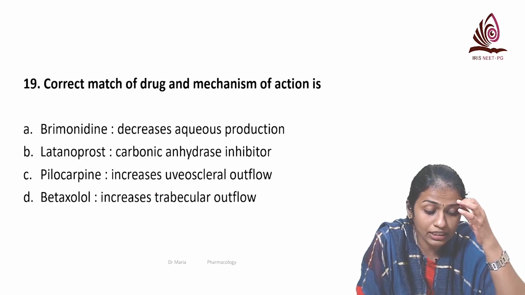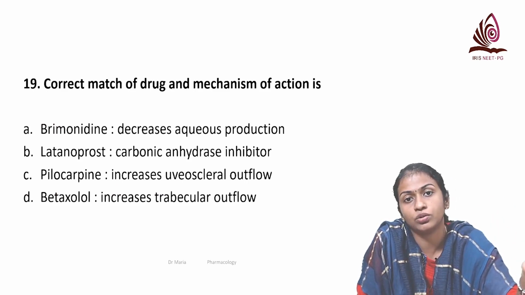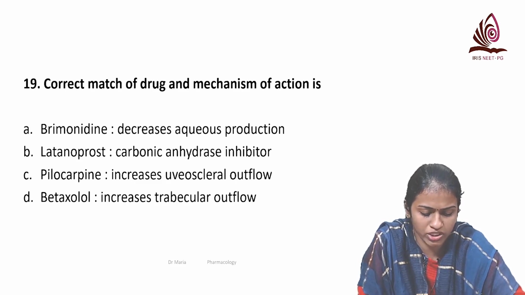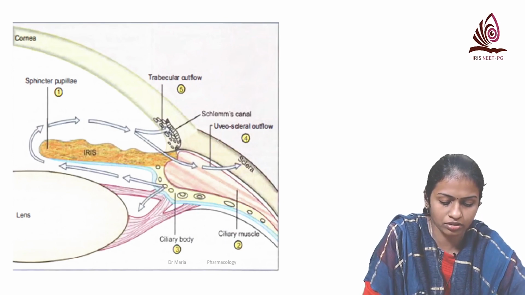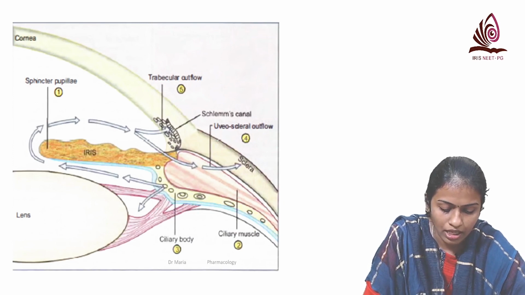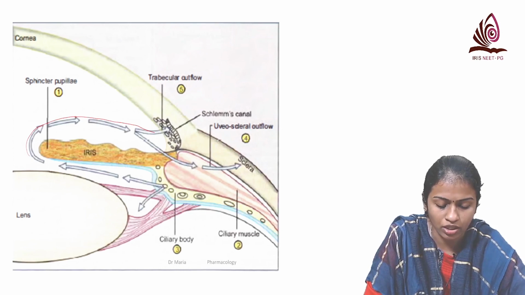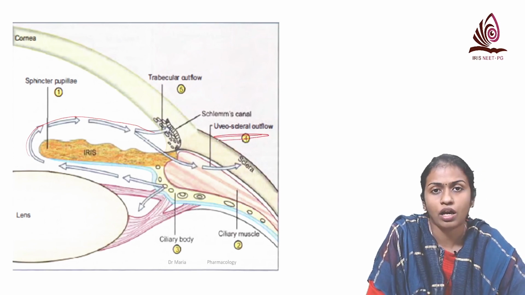Now this is again a direct question. Match the drug and mechanism of action, just so that you go through your anti-glaucoma drugs. So we'll just go through which are the drugs that we give for glaucoma, and then we'll come back to this question. You know this is a lens, and the aqueous humor is secreted by the ciliary epithelium, and there are two pathways: the conventional pathway, that is your trabecular outflow pathway going through the canal of Schlemm, and a minor pathway, the uveoscleral outflow.